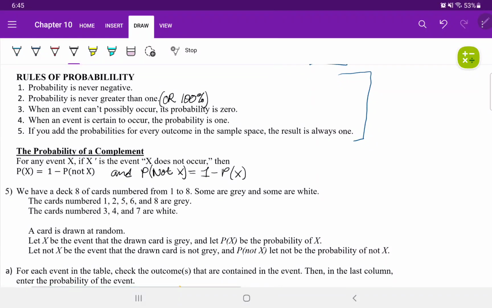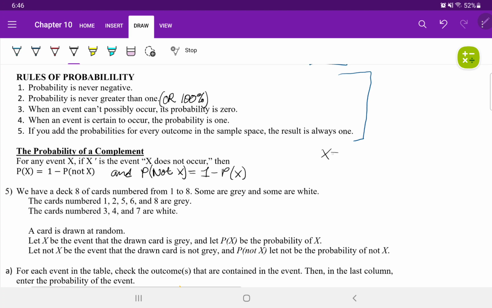Now, here is the main focus of this video, based on what is called the complement rule, the probability of a complement. Remember, the complement is the opposite of the event. For any event X, if the complement of X is the event that X does not occur, then the probability of X will equal 1 minus the probability that X will not happen. We call that not X.